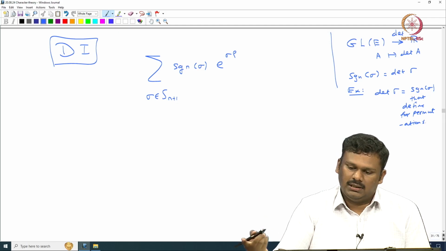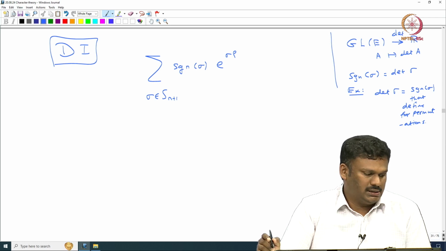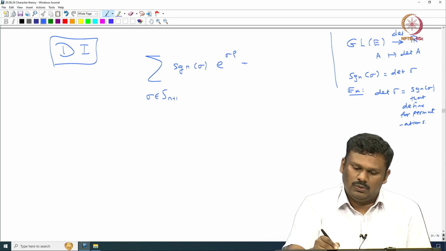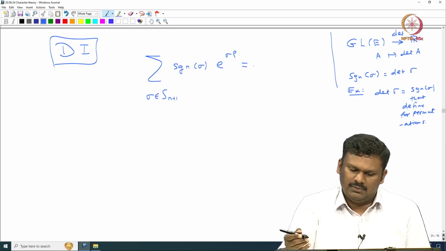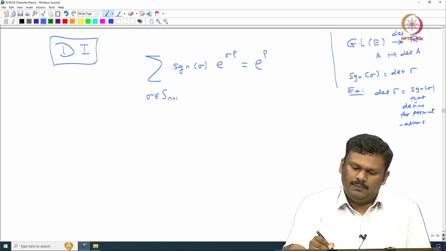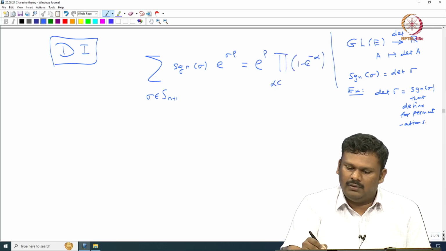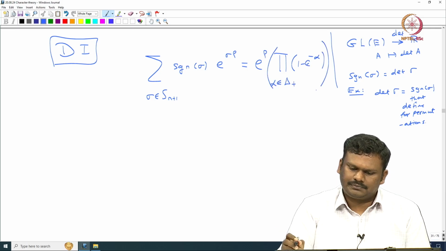Okay. So, this is something I will leave it to you to check. Now, what does the denominator identity say? It says that the summation is equal to the product, the sum side being the sum of sine of sigma e power sigma rho, the product side being e power rho product of 1 minus e power minus alpha, alpha coming from delta plus. So, this is what you have.